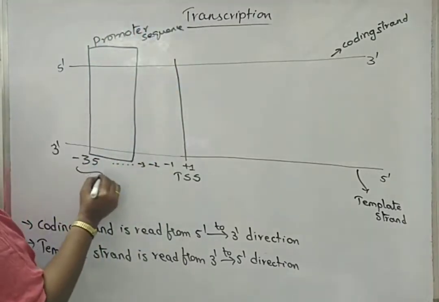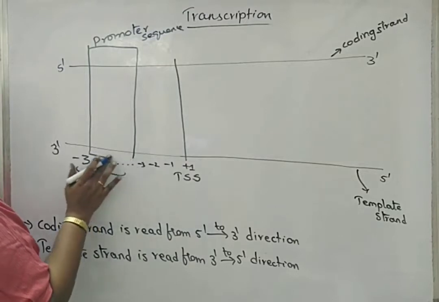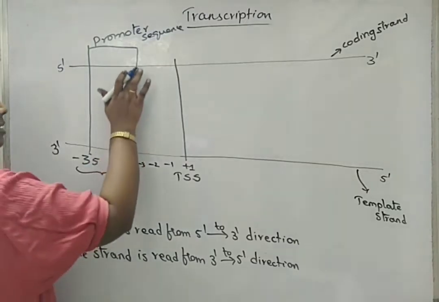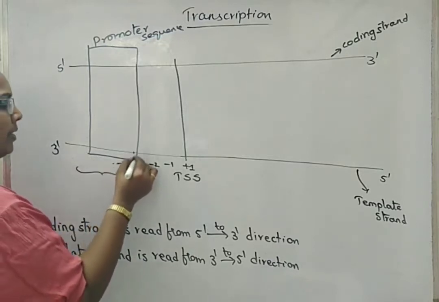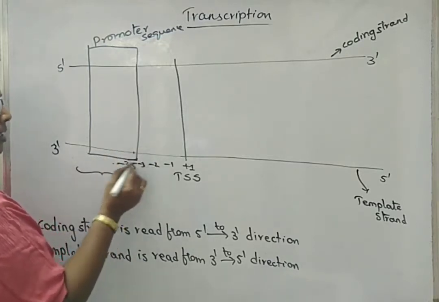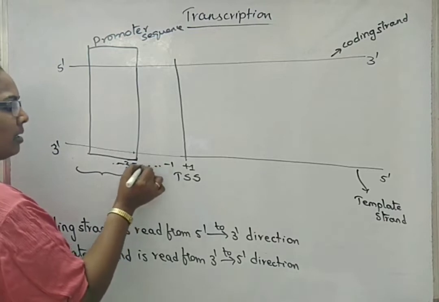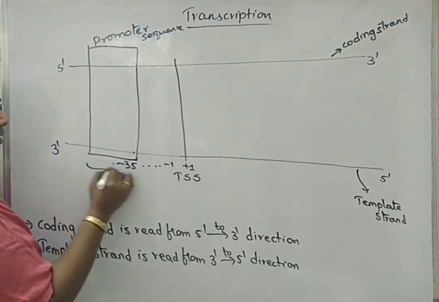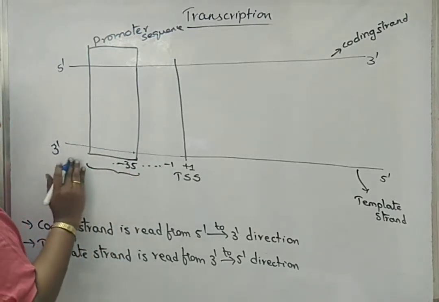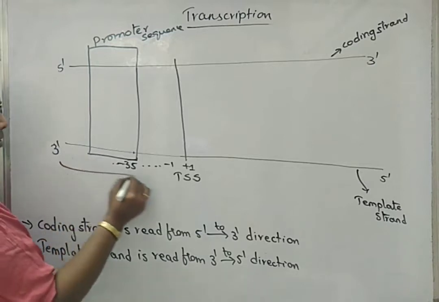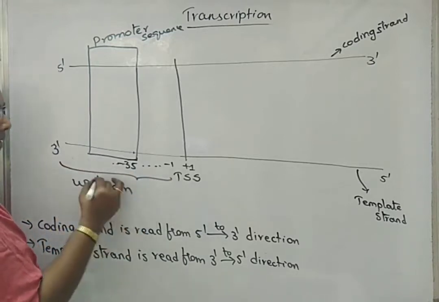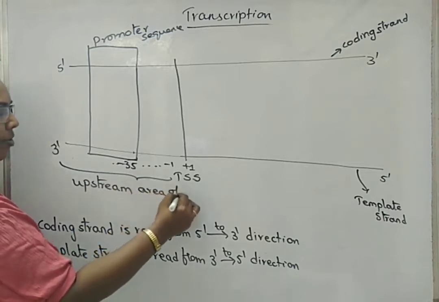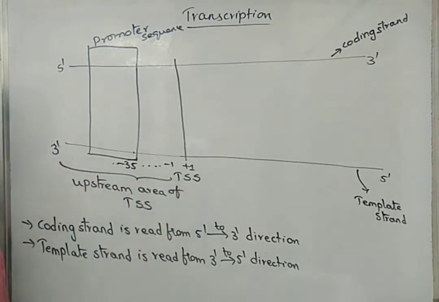This area is called, so we can write this one like this. You can write here -35, which initiates the promoter sequence. This area, not specifically, this total area, is called the upstream area of the transcription starting site.